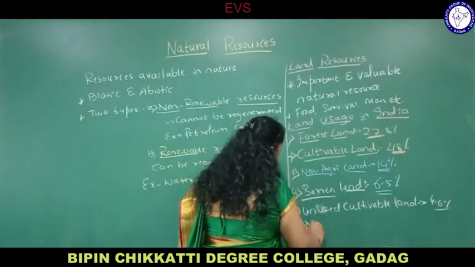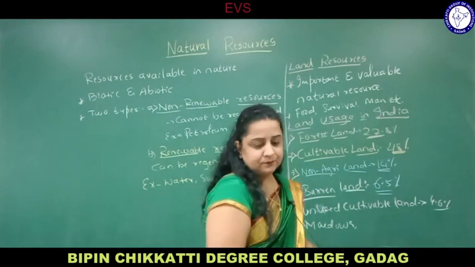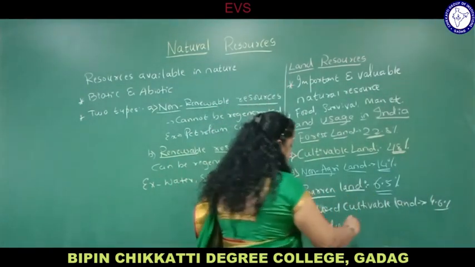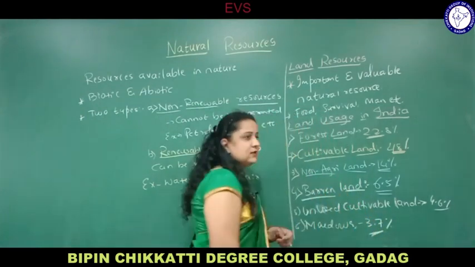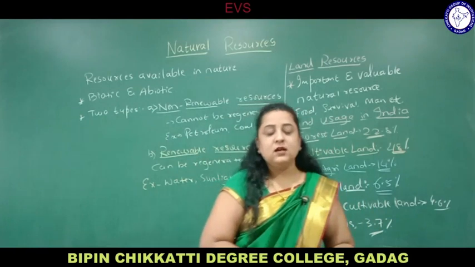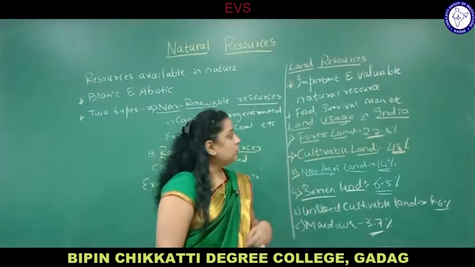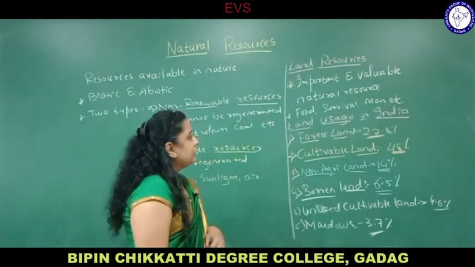Next comes meadows, pastures, etc. That is 3.7%. In places like Gujarat, Sikkim, Rajasthan, Madhya Pradesh, they cover a large amount of land under meadows. So this is the land usage in India, categorized into different types.